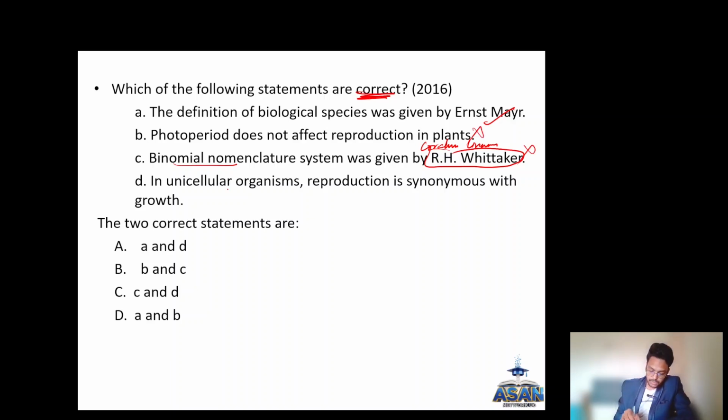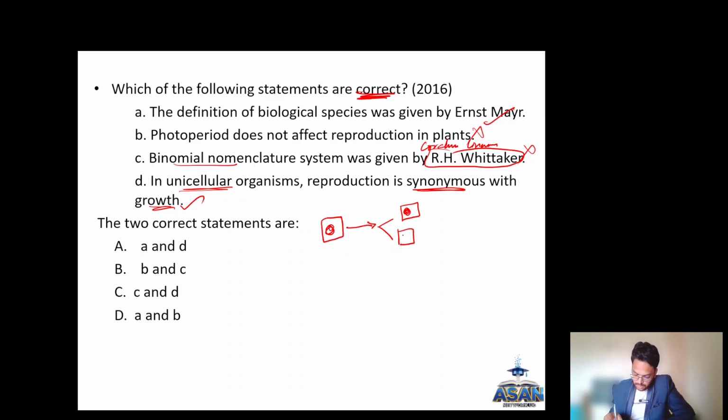Okay. In unicellular organisms, reproduction is synonymous with growth. This is true. How will we see? See, in unicellular organisms, a single cell when it reproduces divides into two cells. It has undergone cell division. Now, what do you call this?